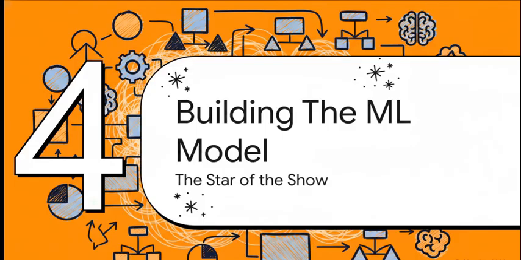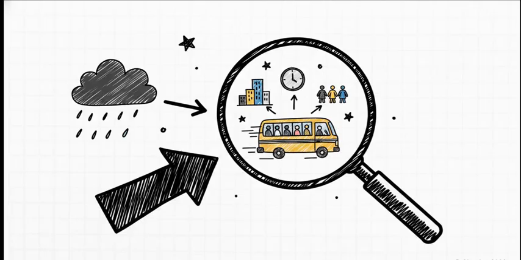Section 4. Building the ML model. The star of the show. This right here is where the actual machine learning happens. To build this predictive engine, we feed it features. These are basically our clues. We're using things like city, route type, hour of the day, rainfall, and fuel price. And every single one of these tells a unique story.